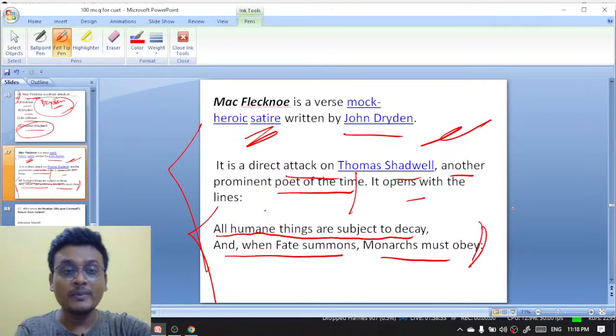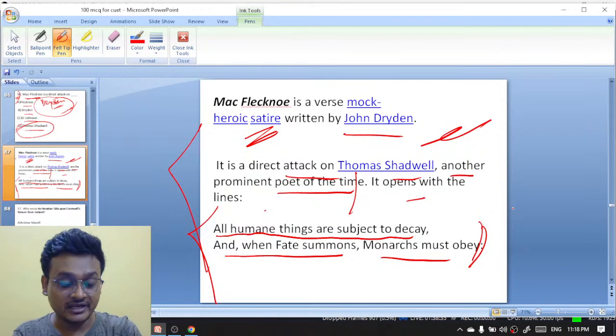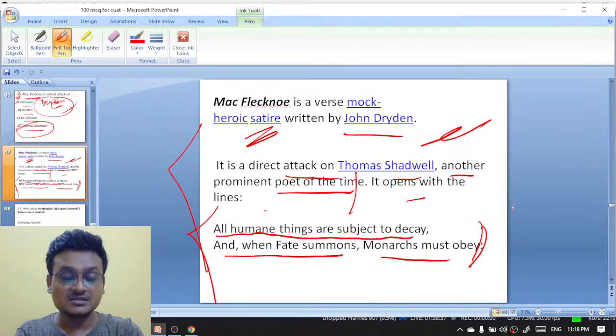These are the opening lines of Dryden's Mac Flecknoe, which is a severe attack on Thomas Shadwell.